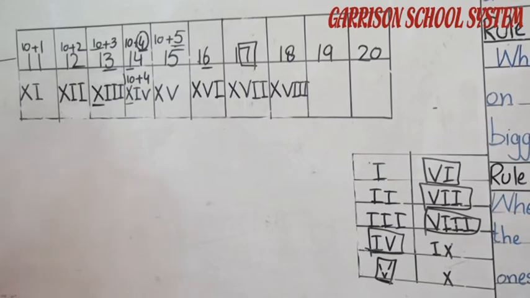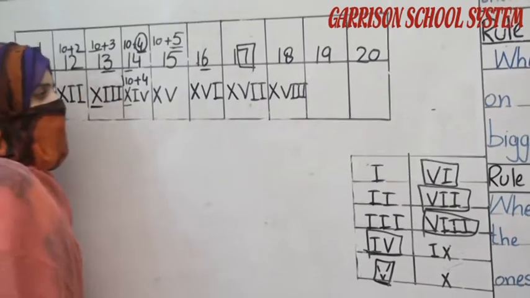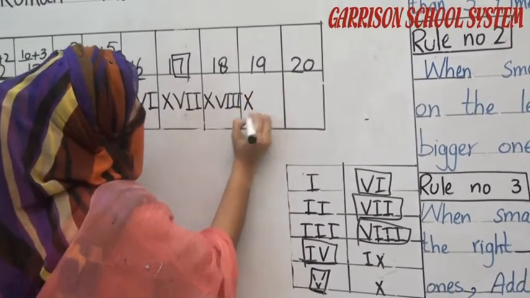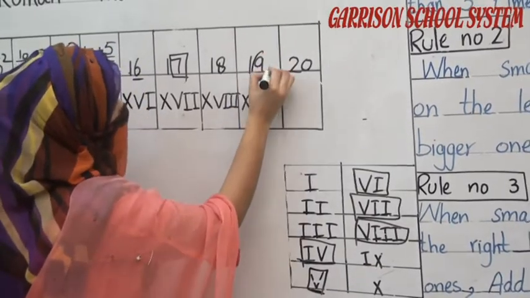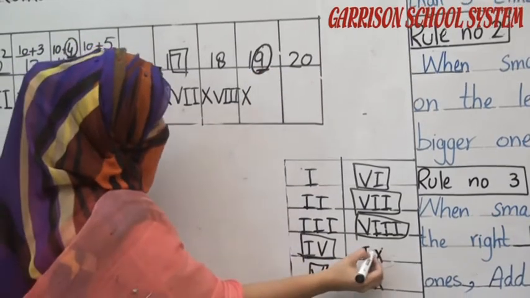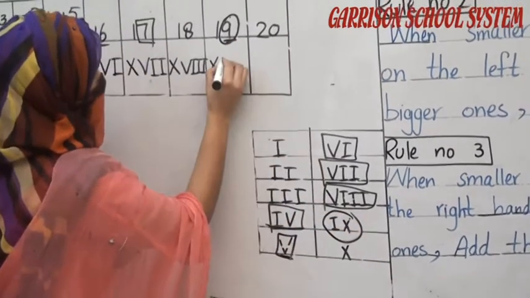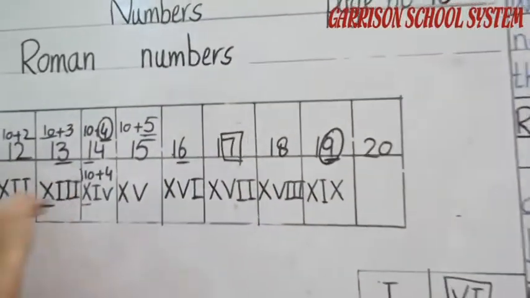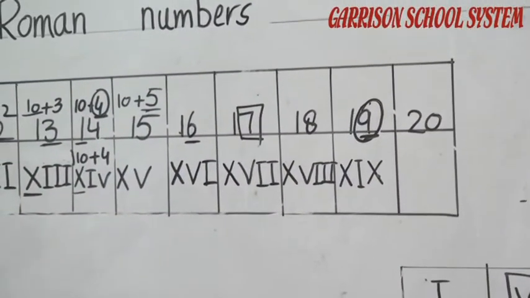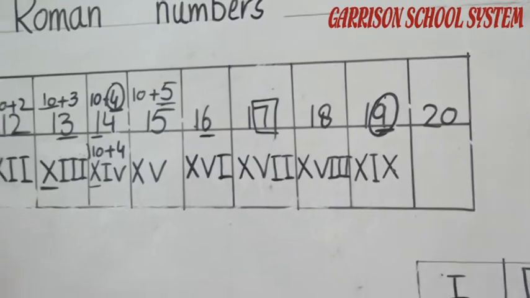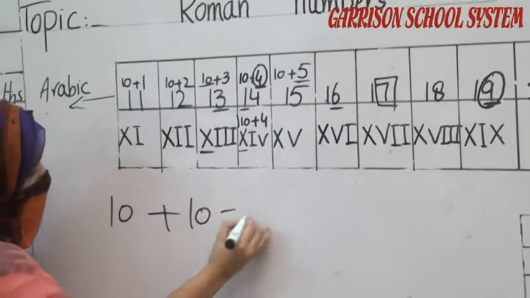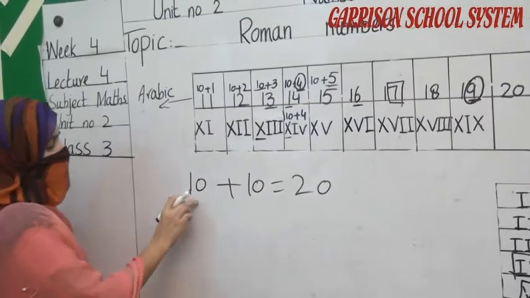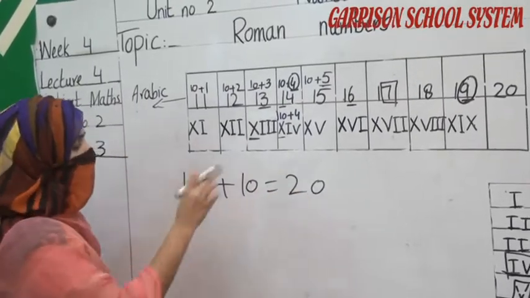This is representing the number 18. Now move to the number 19. First of all we have to write the X, which is representing the number 10. Now which symbol is representing the number 9? IX. We have to write here IX. Okay student? Okay. Next is 20. How do we get 20? 10 plus 10 is equal to 20. Simple student.